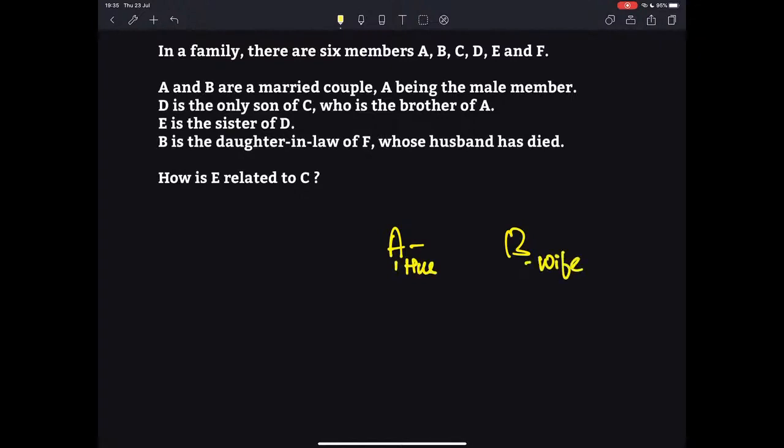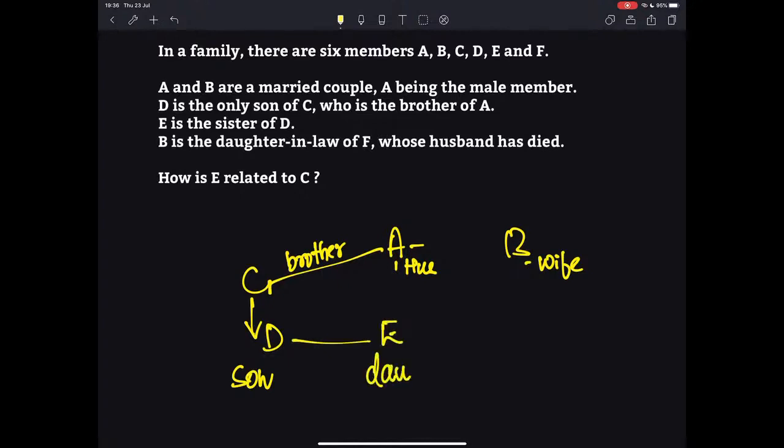Sam Vegu already has an answer: daughter. Let us see if Sam is right. Now, D is the only son of C, who is the brother of A. So A has a brother, that is C. C is the brother of A, and C has a son, only son, D. Then E is the sister of D. If she is D's sister, then what is she to C? Obviously a daughter.